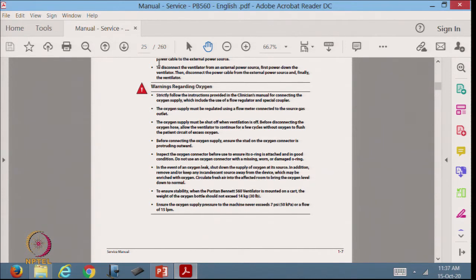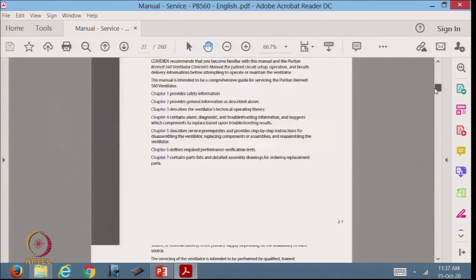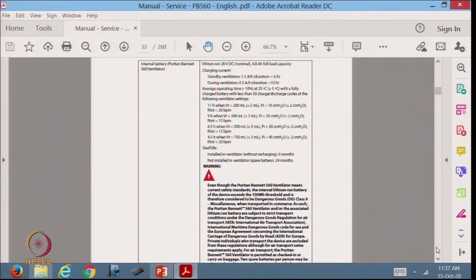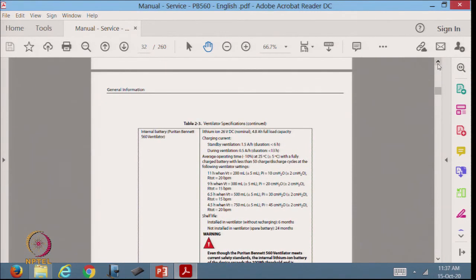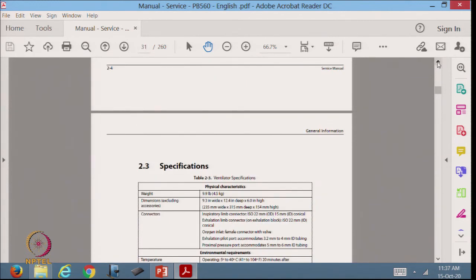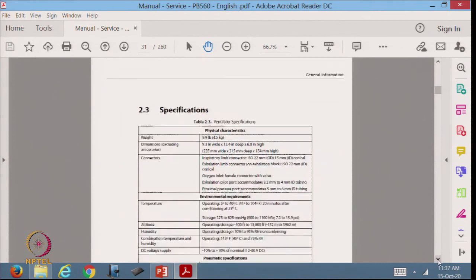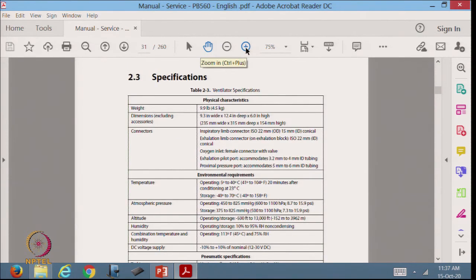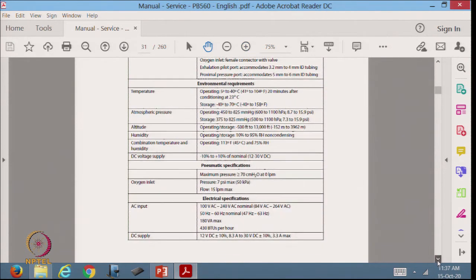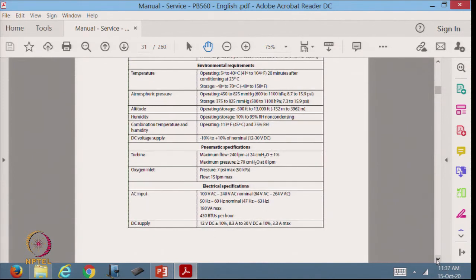So, all of this has been written, with so many things like warnings regarding oxygen. We will not worry about all of that, but we will come here, and this table gives us the specifications of the ventilator. This is all weight, dimensions, etc., and environmental requirements, that is, under what conditions it will work. Now the pneumatic specifications: it has a turbine whose maximum flow rate is 240 LPM, liters per minute, at 24 centimeters of water column pressure plus minus 1%.